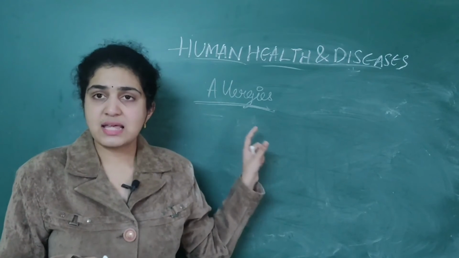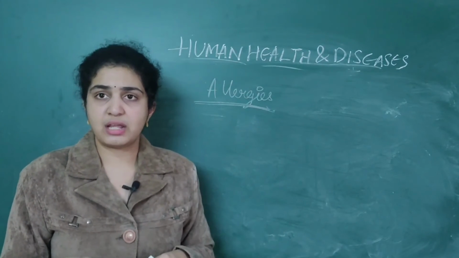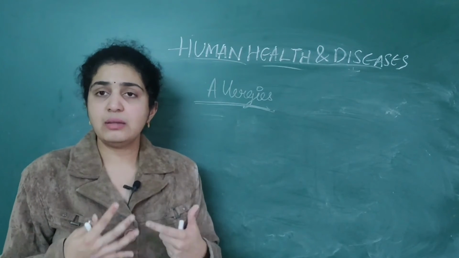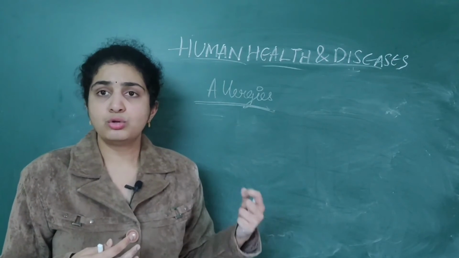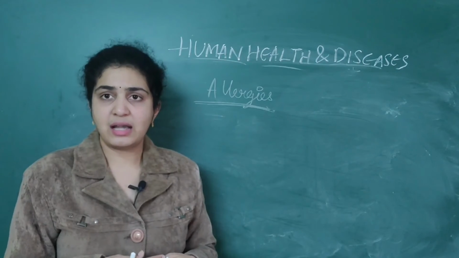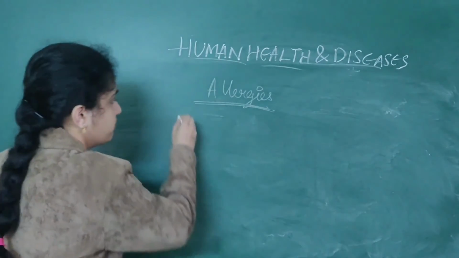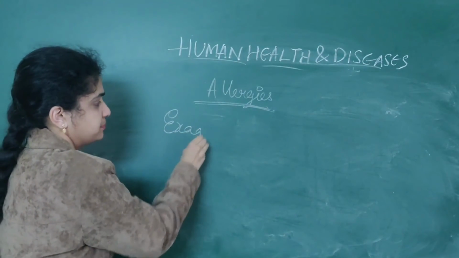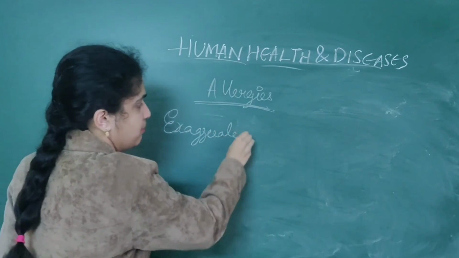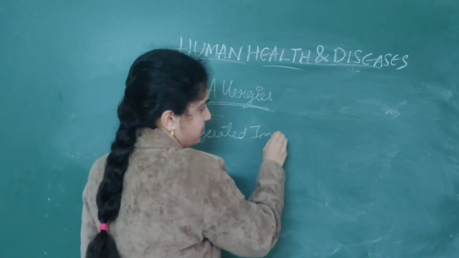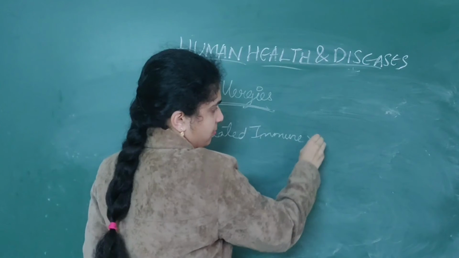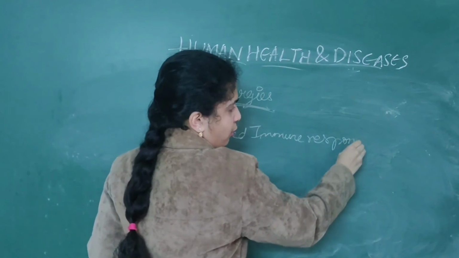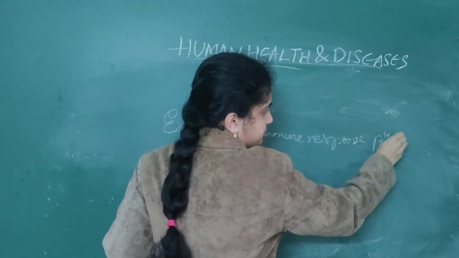Allergy means, what is the exact definition of allergy? Exaggerated immune response due to some specific antigens which enter our body.